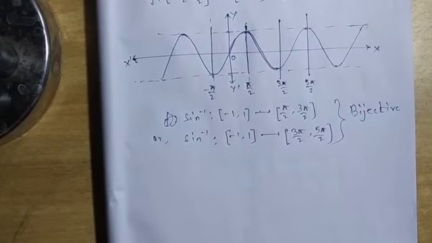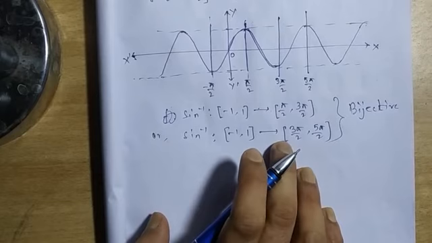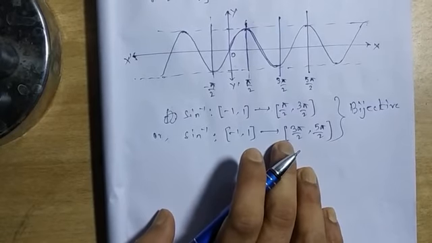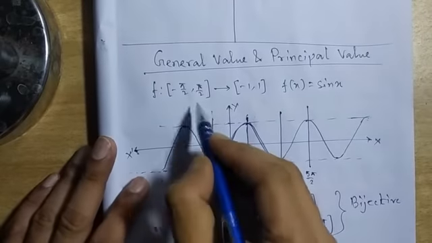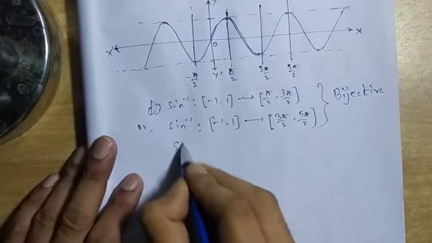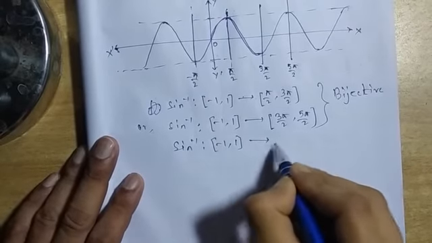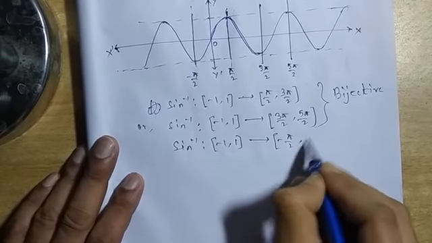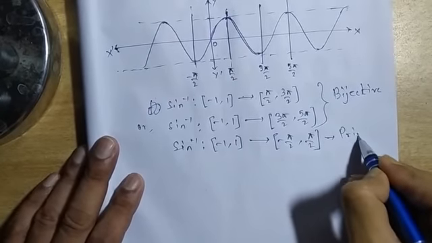So all these functions, when we are defining sine inverse in the respective intervals, these are called general values. And particularly this interval, if we define sine inverse from minus 1 to 1 to minus pi by 2 to pi by 2, this function is called the principal one.